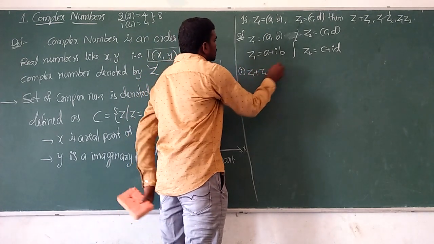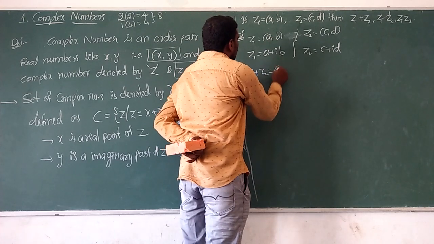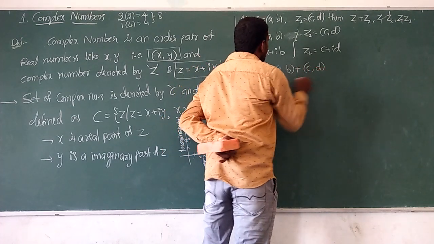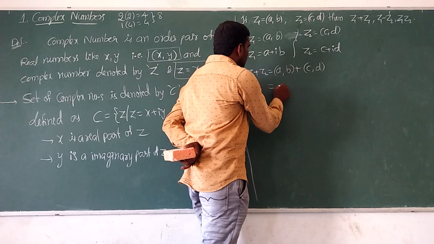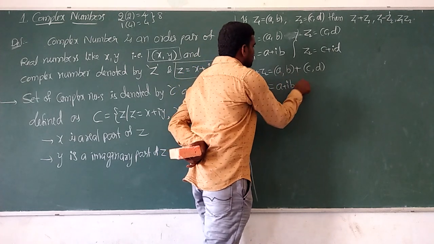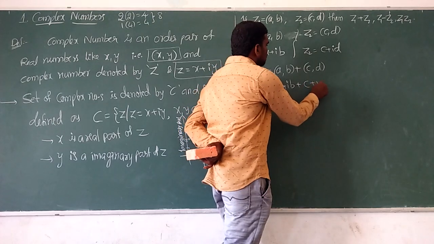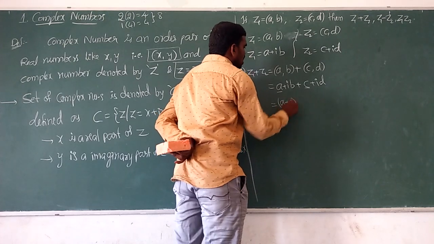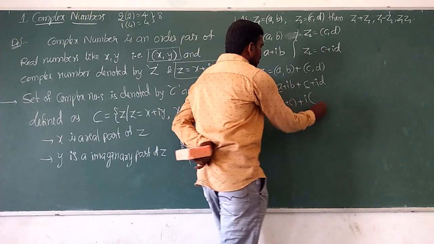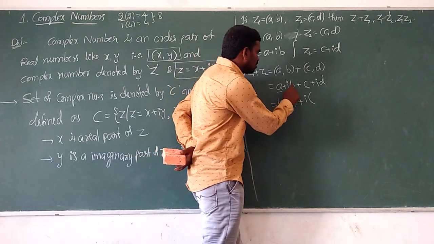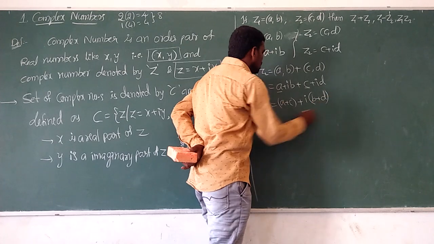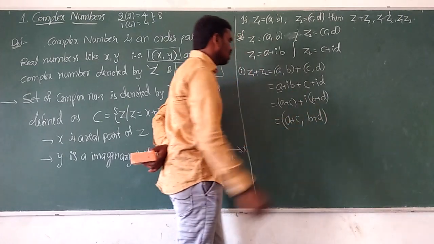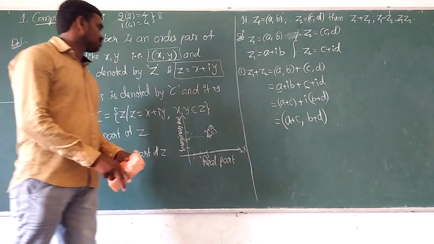First one, z1 plus z2. z1 means the ordered pair (a, b) plus z2, which is the ordered pair (c, d). That means a plus ib plus c plus id. So first one is a, second c, so a plus c written at a time. In the remaining two terms i is common, and the remaining terms are b and d, so b plus d. So we can represent it as the ordered pair (a plus c, b plus d). Okay? Don't feel bored.